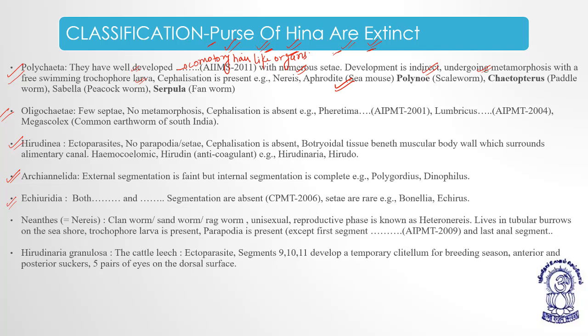Aphrodite is known as what? Sea mouse. Polynoe is known as what? Scale worm. Okay.